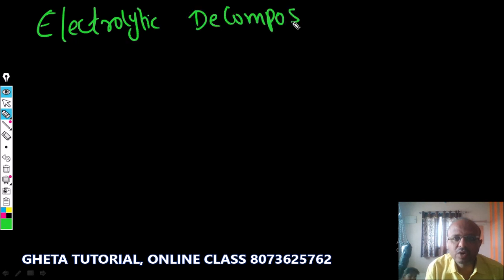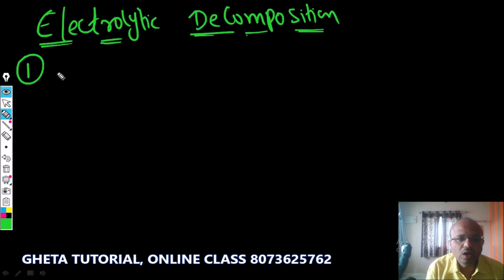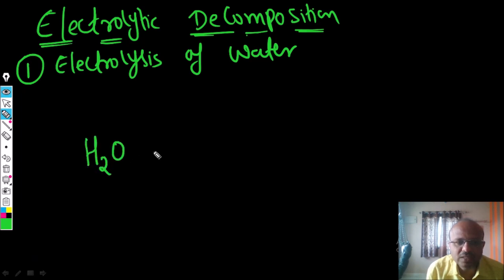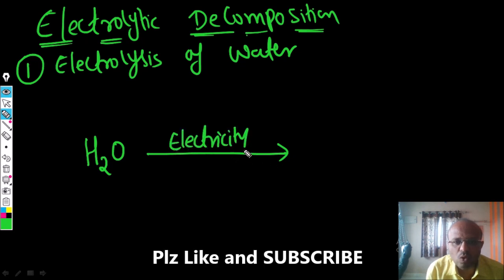Electrolytic decomposition, one of the very important reactions. The first one is called electrolysis of water. What is electrolysis of water? Nothing but the water is decomposed when we pass electricity. When we pass electricity to the acidified water, the water will be decomposed to give hydrogen and oxygen.